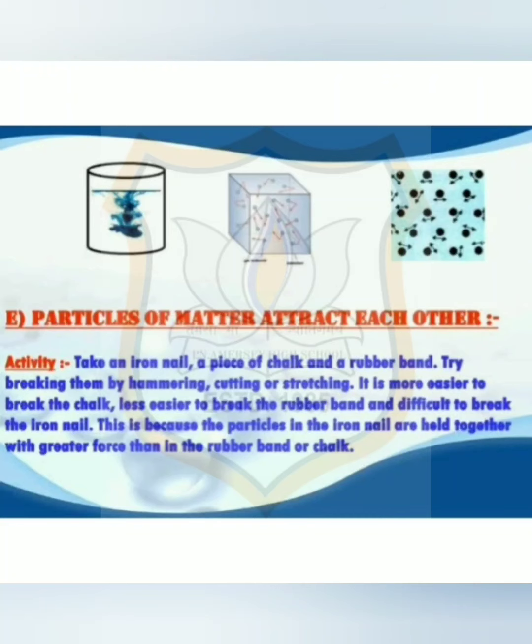Here we see that breaking of chalk is easier than breaking an iron nail, because particles in the iron nail are held together with a greater force than in the chalk. We can also see that attraction varies from one to another.